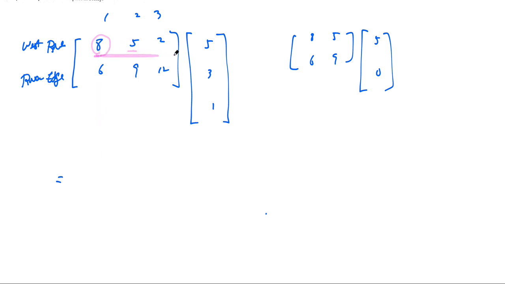So for the first entry, you're going to multiply this by this, 8 times 5, 5 times 3, 2 times 1. 30, 27, 12.